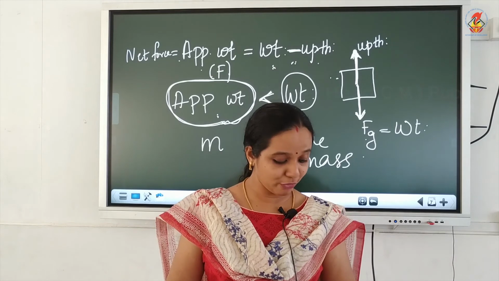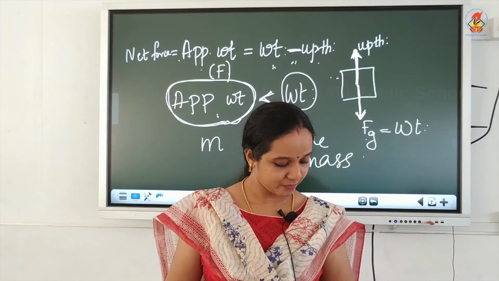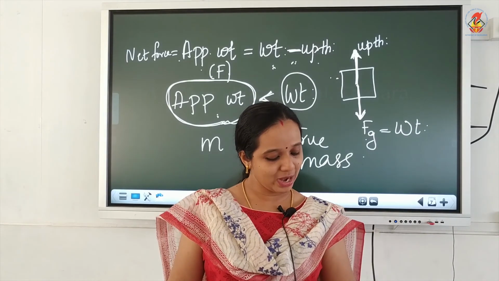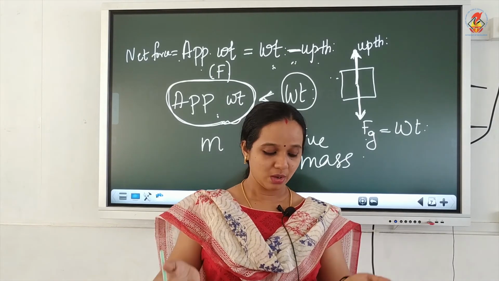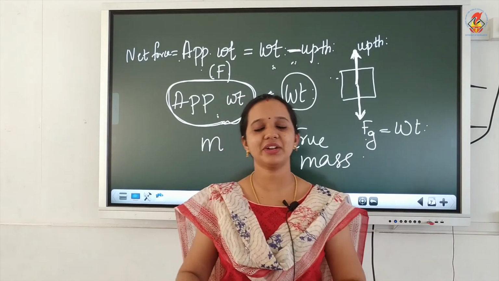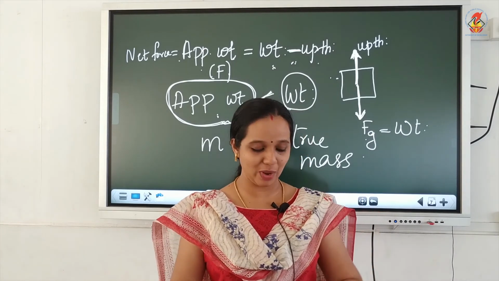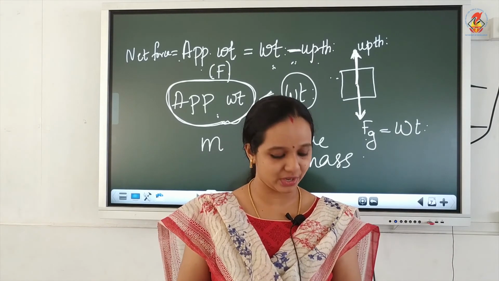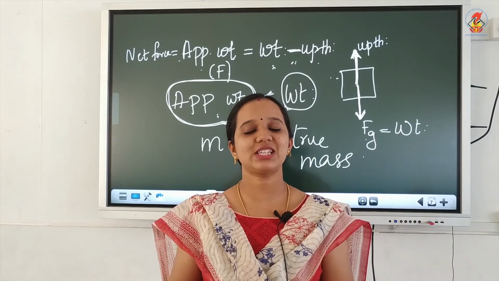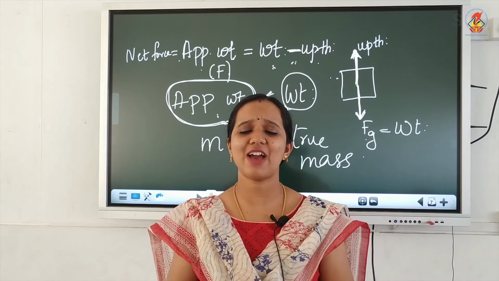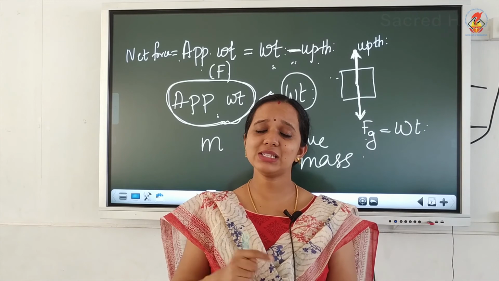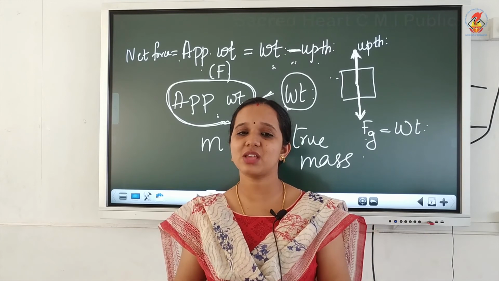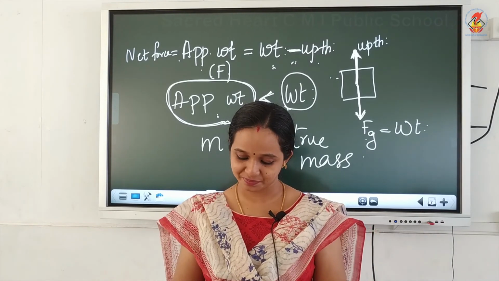You have a bag of cotton and an iron bar, each indicating a mass of 100 kilogram when measured in a weighing machine. So both cotton and iron have a mass of 100 kilogram, equal mass. In reality, one is heavier than the other. Can you say which one is heavier and why? Even though they have equal masses, one substance is heavier than the other. Which substance is heavier and why? That is the question.